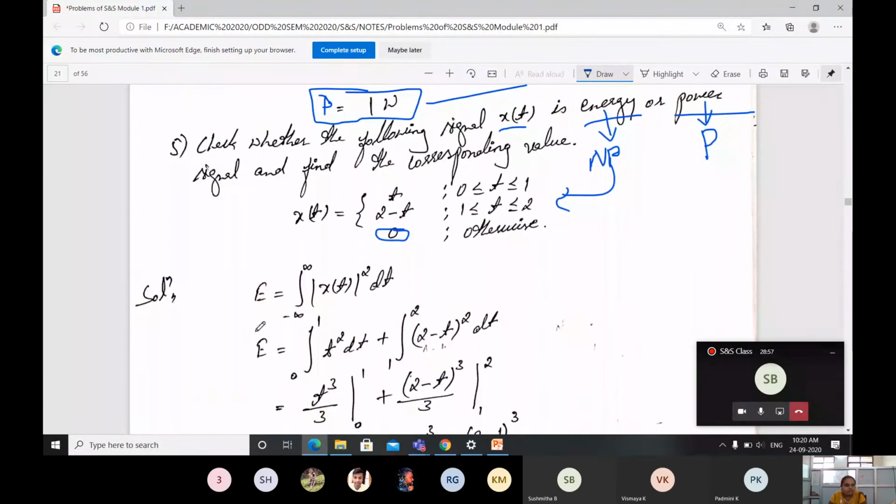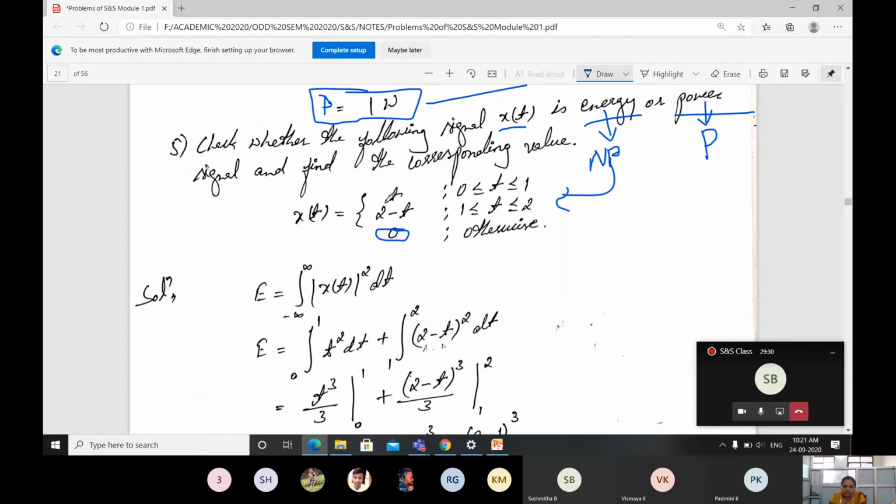So, I am going to use the energy equation. And it is of continuous time because x of t is given for us. Okay, for that reason, I use the energy equation for the continuous time signal. That is E equals integration from minus infinity to plus infinity of x of t whole square dt. Then what you have to do? Where is our signal existing? It's not from minus infinity to plus infinity. It is from 0 to 1. So integration will change from 0 to 1.